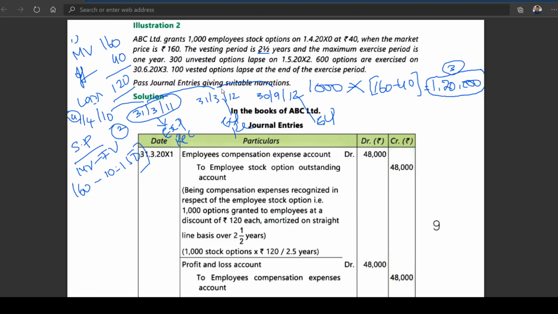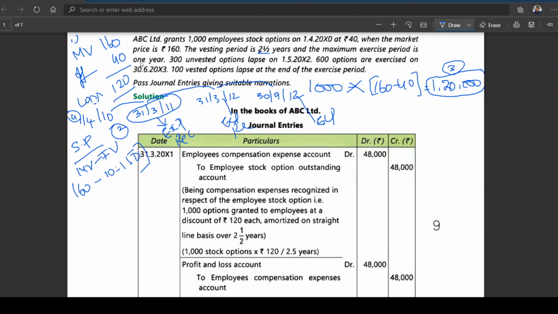That means after completion of the vesting period, by 31st March 13 they shall subscribe. This is the maximum exercise period. The exercise period starts from 30th September 12.